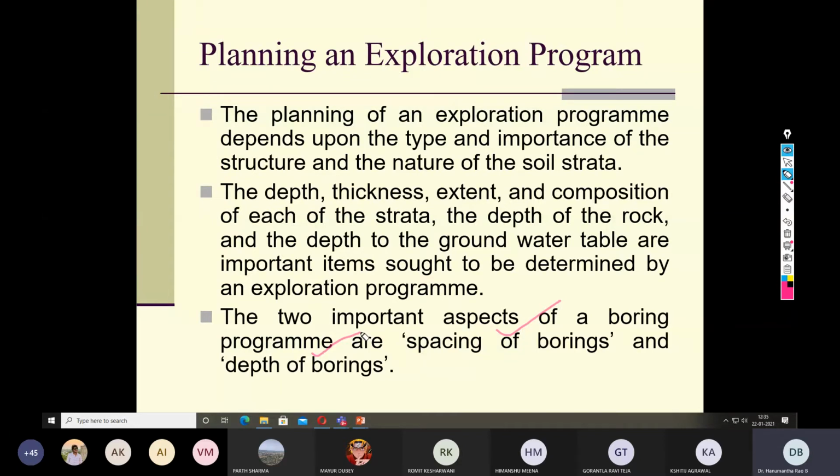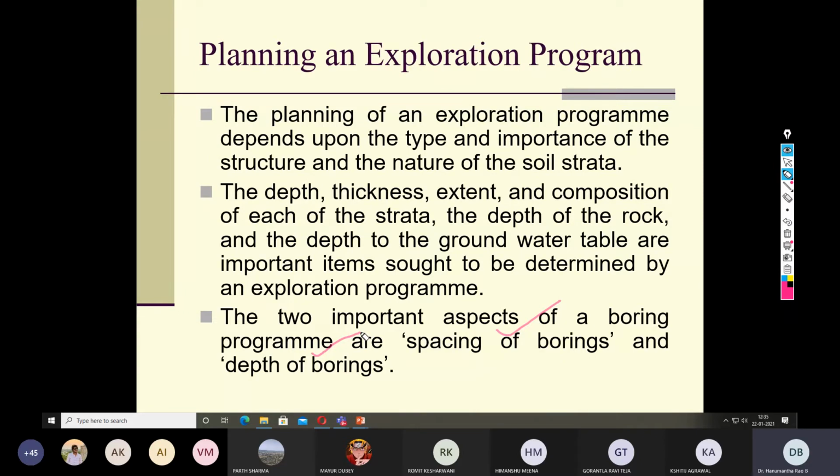So let me tell you the depth of the boring. In the last lecture, we understood one particular thing, that is the pressure bulb. The top of the pressure bulb indicates maximum stress and the bottom indicates the least stress.